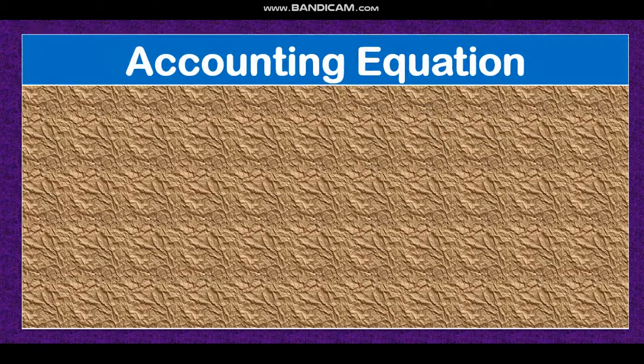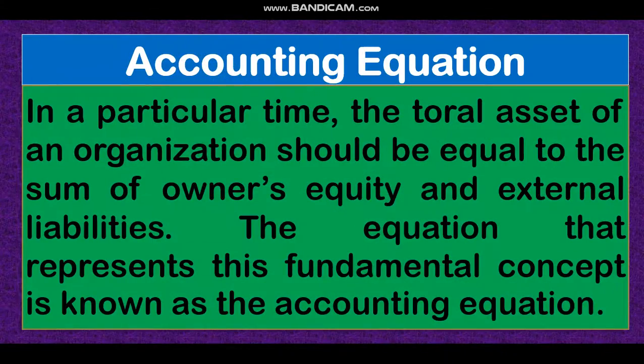Dear student, this is the accounting equation. Just earlier I told you that I will discuss the accounting equation. In mathematics you have seen lots of equations. In accounting we also have an accounting equation. At a particular time, the total asset of an organization should be equal to the sum of owner's equity and external liabilities. The equation that represents this fundamental concept is known as the accounting equation. That means whatever assets an organization has will be equal to whatever liabilities and equity it has.